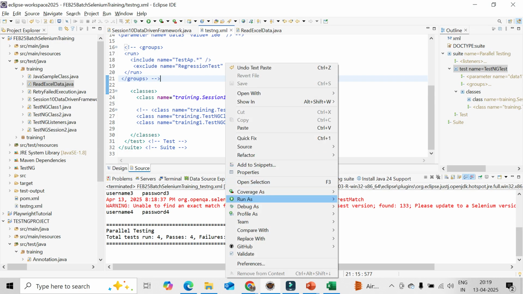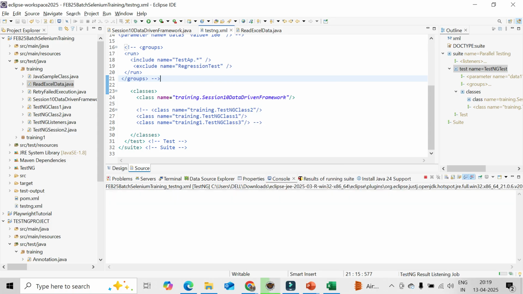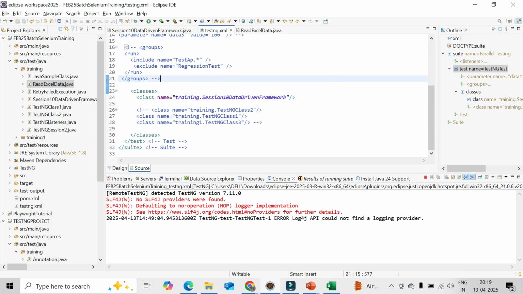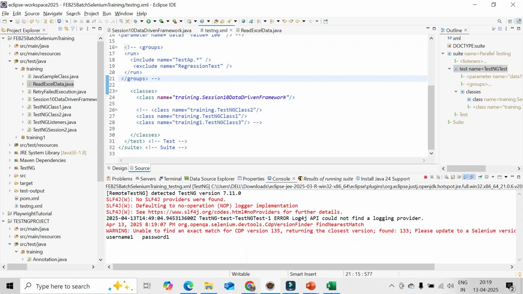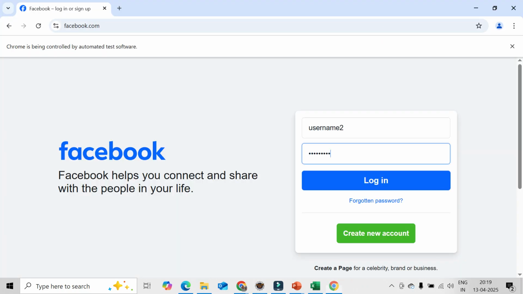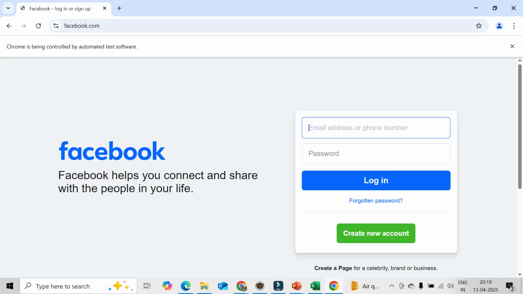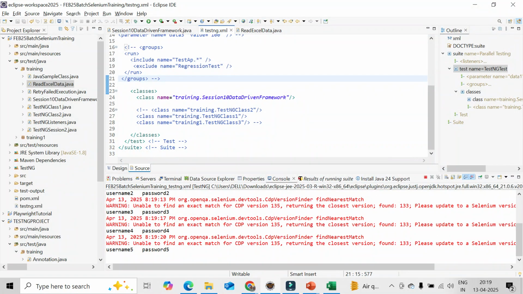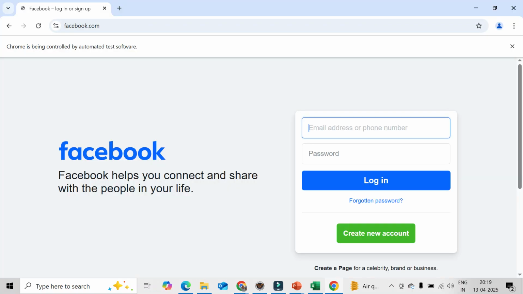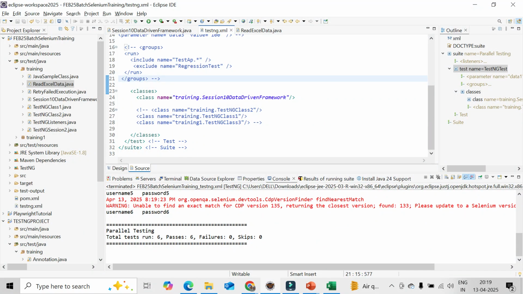Now you could see the difference. No need to change any value. Last time you saw that you needed to change every time, like your row number, column number, all this part. Now we will not be changing anything, so it will be running 6 times. That is the beauty. Once your test case is designed, you can have n number of data. Today it is 10, you can add 100. Tomorrow you can change it to 50 again. Tomorrow you can change it to 5 again. Like that. You could see. That's all.